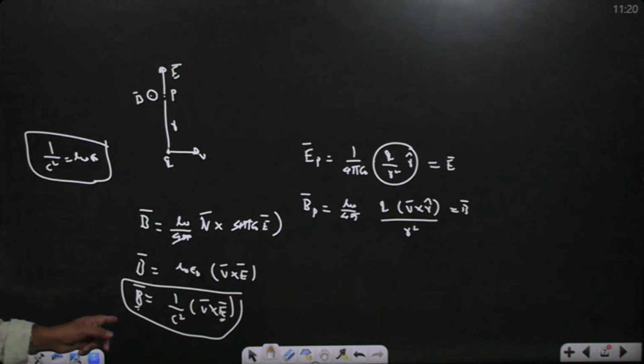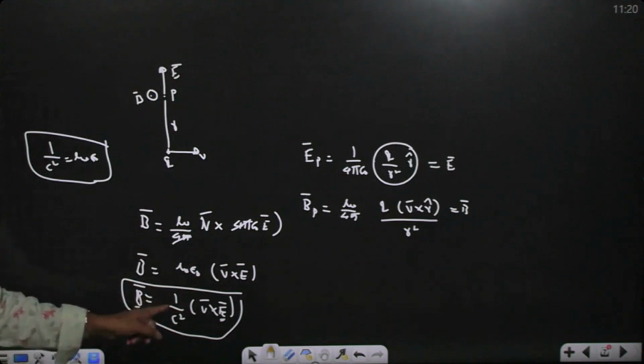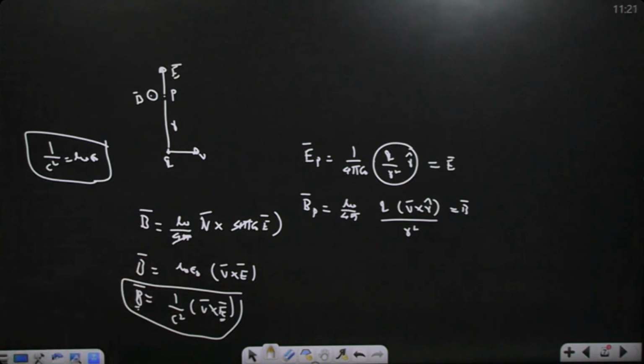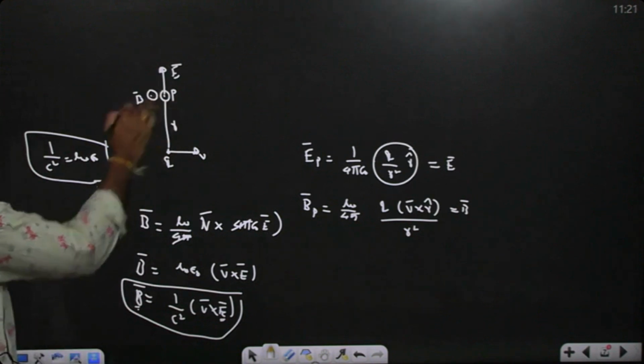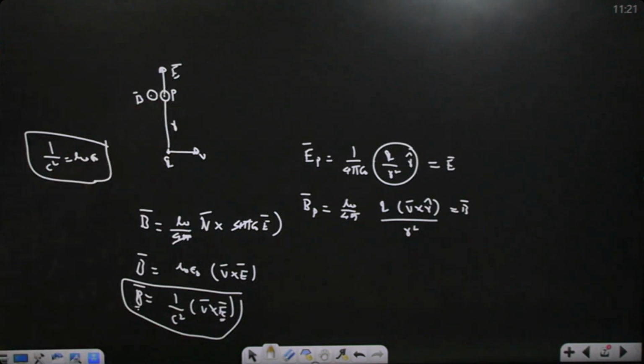Whenever charges are moving, those charges will create magnetic fields as well as electric field at a particular point. We are not finding a ratio, but the relation between them. So we are finding the relation of electric field and magnetic field at a particular point due to moving charge. But this is not external electric field, this is not external magnetic field. Whenever charge is moving, definitely it creates magnetic field as well as electric field. That's the relation we are finding.